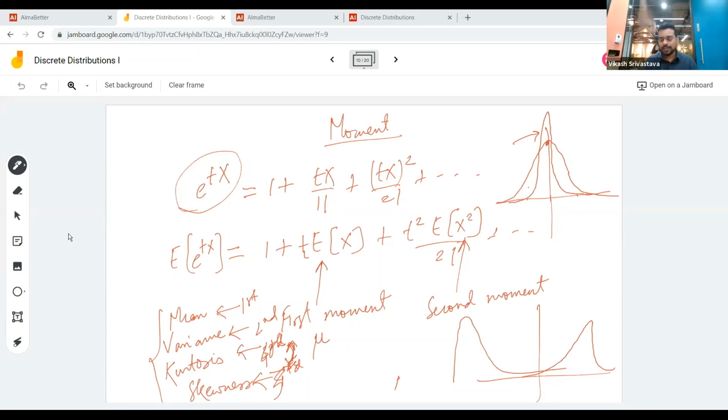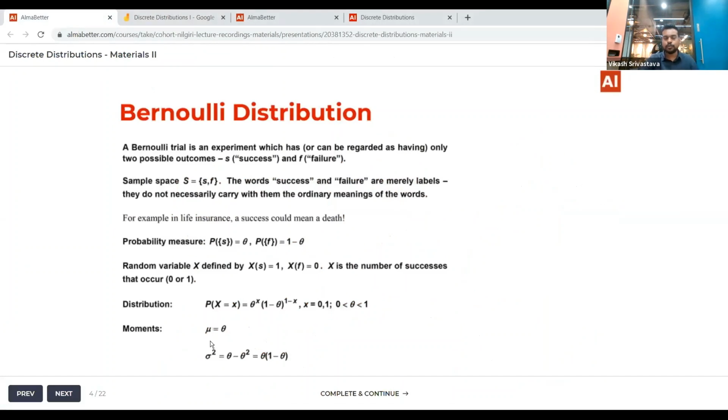Okay, so I just wanted to digress a bit and tell you about the moments. As you can see, the mean is the first order moment, and the variance is not actually the second order moment, but to calculate the variance you need the second order moment. Okay, so that's the thing. I think we can move ahead.